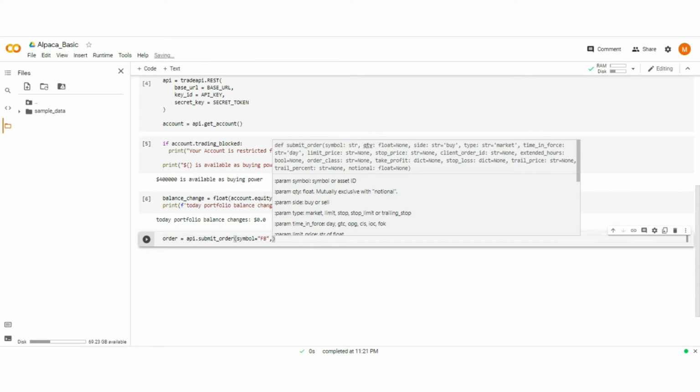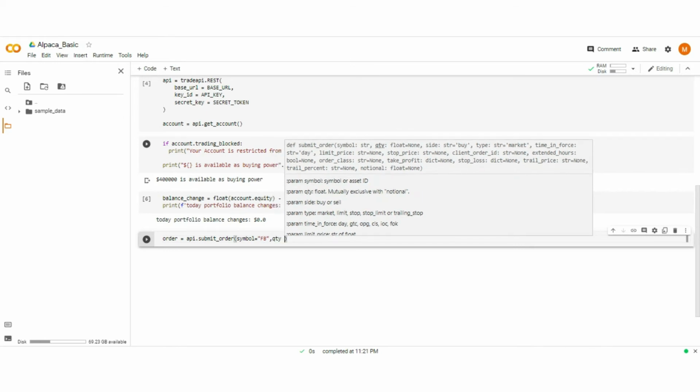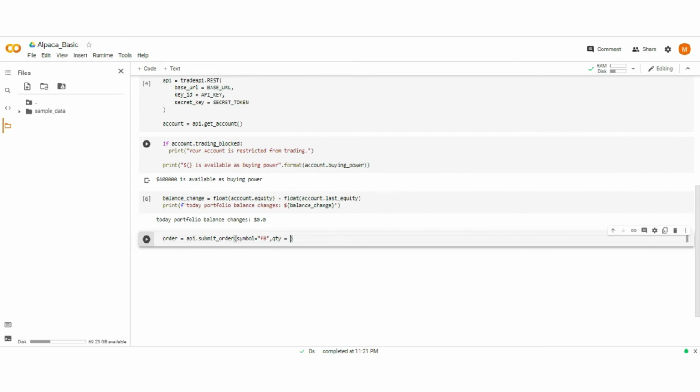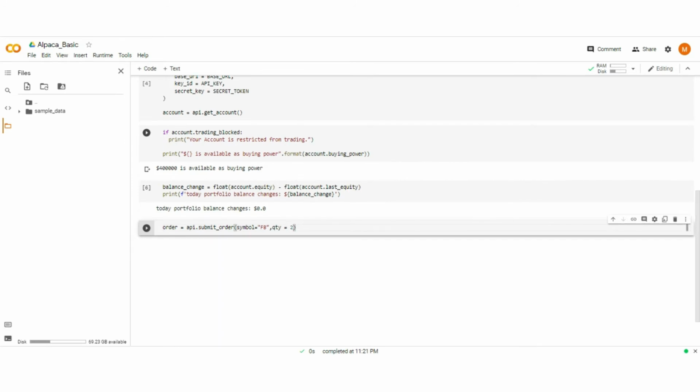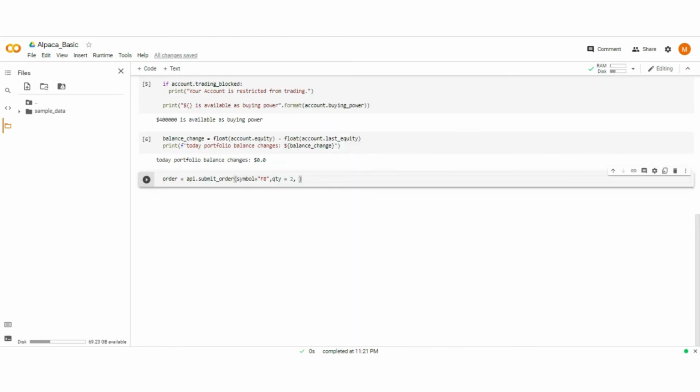Now we also have to define how much quantity we are going to buy. Type qty, which abbreviates quantity. Let's say we are going to buy 2 stocks of FB. And you also have to define which side you are on, that is, either you are on the buying side or the selling side.